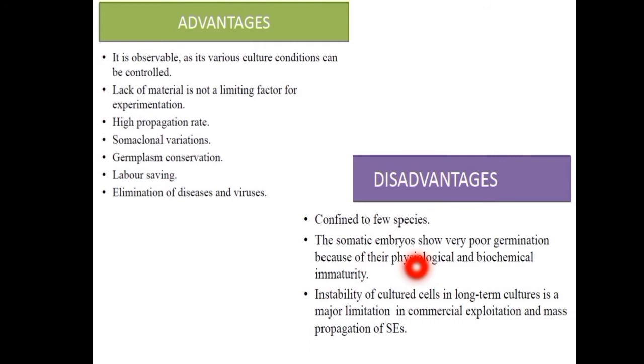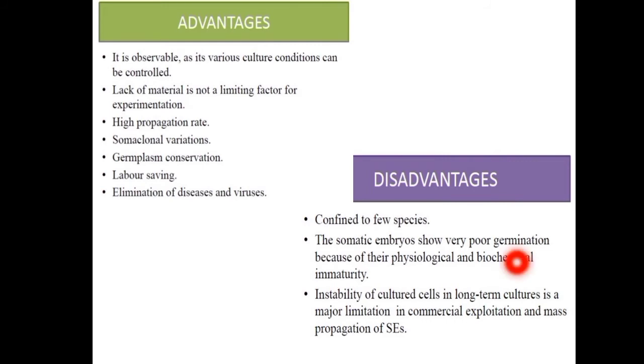So it depends upon the induction of ABA, that is the growth regulator. It helps in the prevention of germination and it promotes the normal development of the embryo. If the concentration of the ABA hormone varies, the germination becomes very poor.